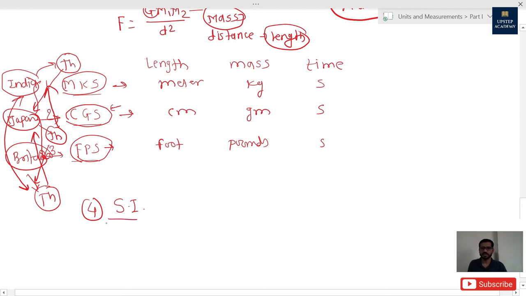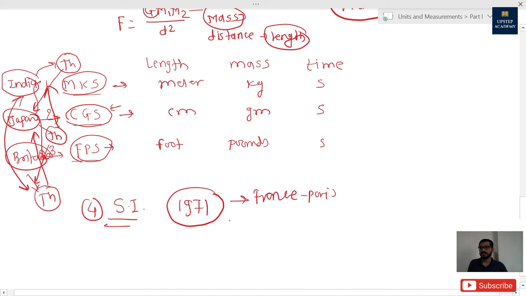The new system of units came into existence in 1971. In 1971 in France, a general conference on weights and measures was held, and in that conference it was decided that there will be a new system of units, which is Système International d'Unités. Let me write the name of it: system international D units.